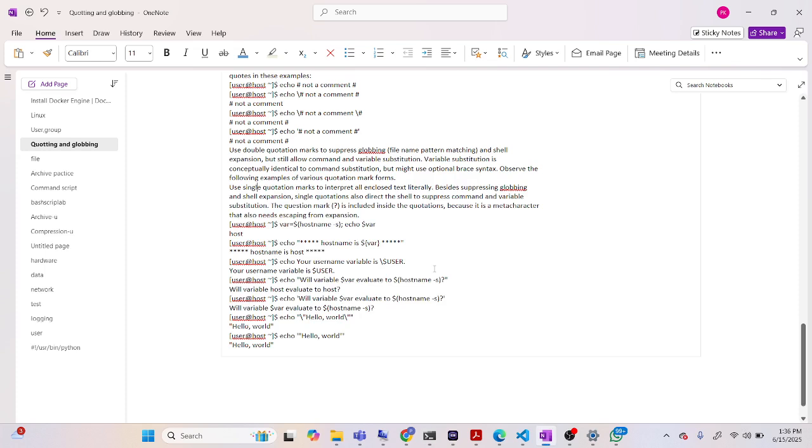So variable value to host name, it is printed as it is. So it is saying single quotation marks interpret all enclosed text literally, and also suppress command and variable substitution.